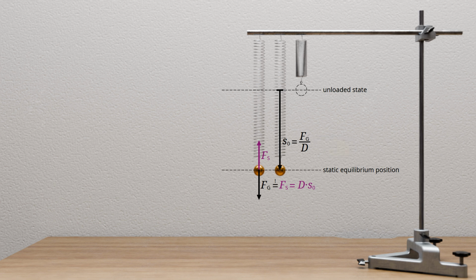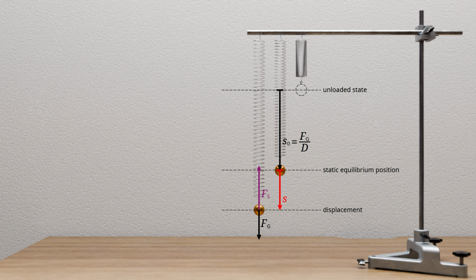For the oscillation, we now displace the sphere downward from this equilibrium state. As is usual in oscillation analysis, we describe the motion of the sphere relative to the static equilibrium state. Thus, the oscillation takes place in a coordinate system whose origin lies at the static equilibrium position and whose positive coordinate direction points downward. Let us now consider the oscillating sphere in the illustrated position.